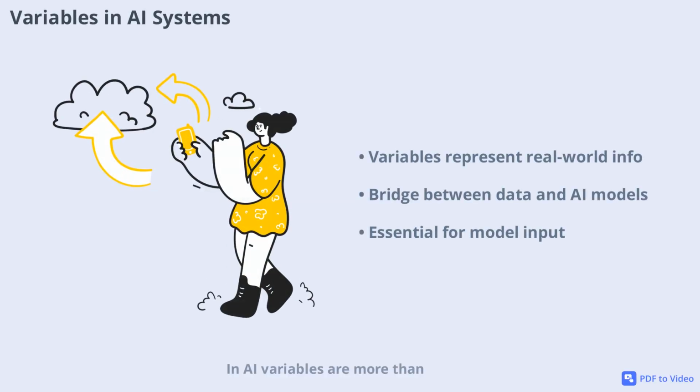In AI, variables are more than just storage, they represent real-world information. Think about age, income, temperature, or even pixel values in an image. All of these are captured as variables before being fed into an AI model. The process looks like this. Real-world data is collected, stored in variables, and then passed into the AI model for learning or prediction. Without variables, AI wouldn't have a way to handle or organize the data it needs to make decisions.